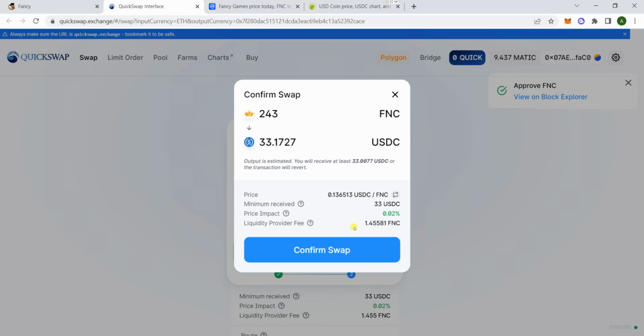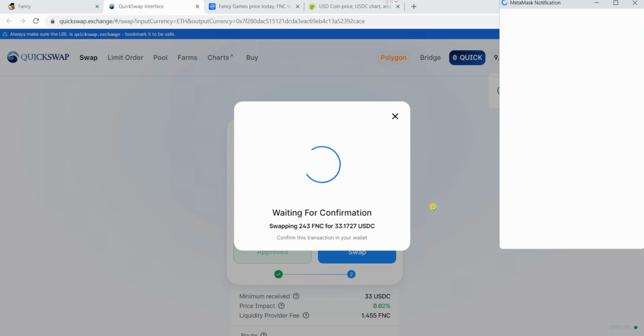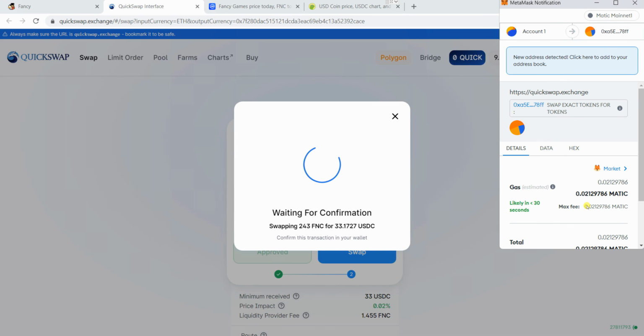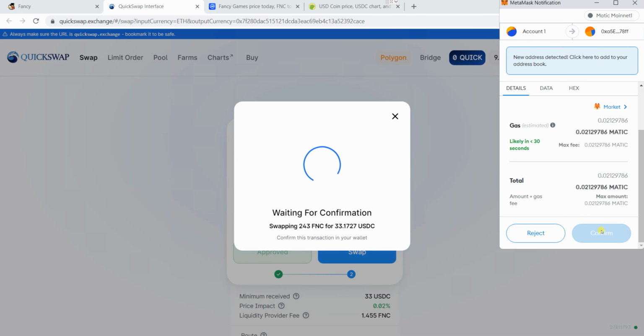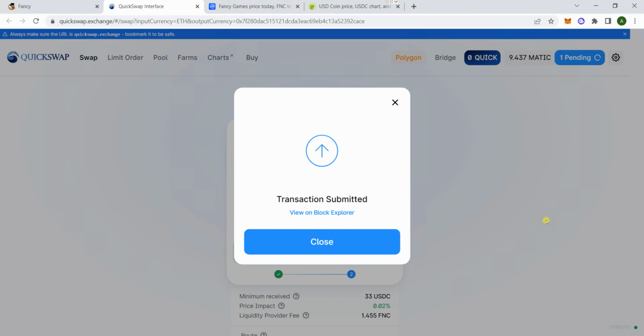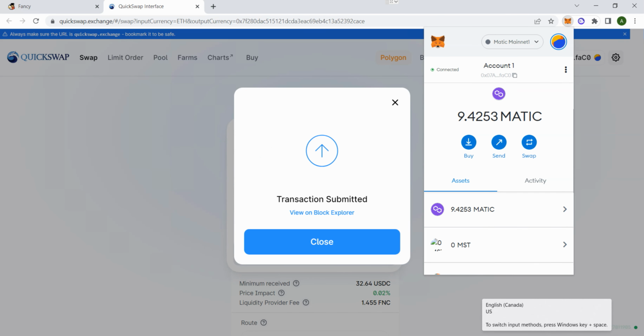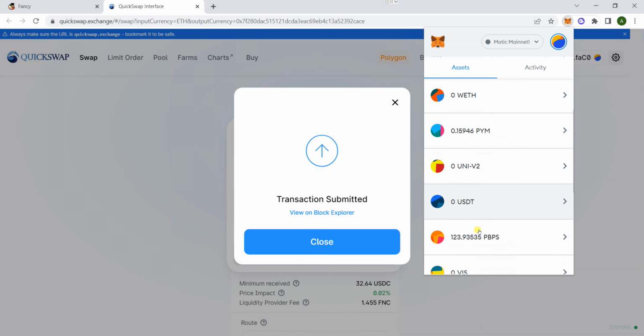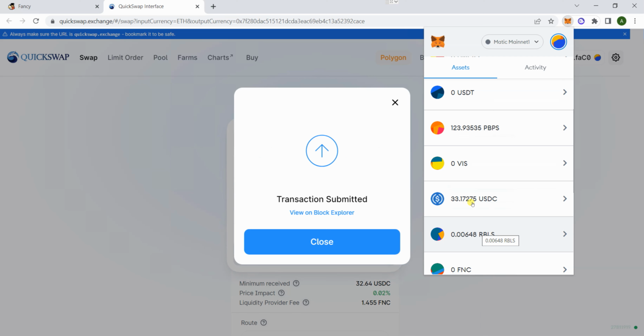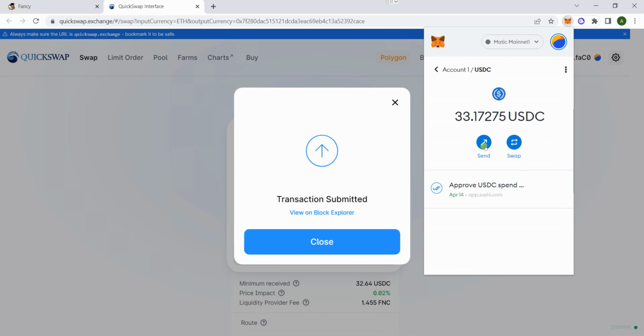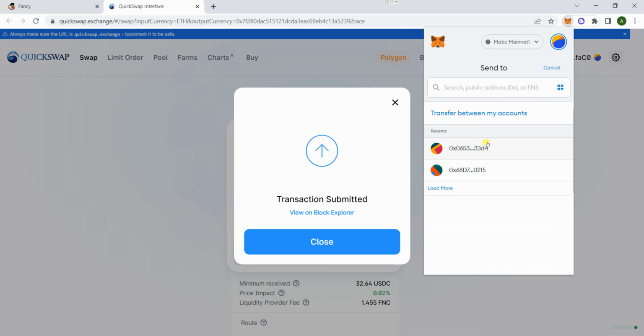And then you swap it, confirm, confirm it again, and wait for it to go through. Alright, so it went through, and now you can see I have the $33, and I can now send this to whichever wallet that I want.